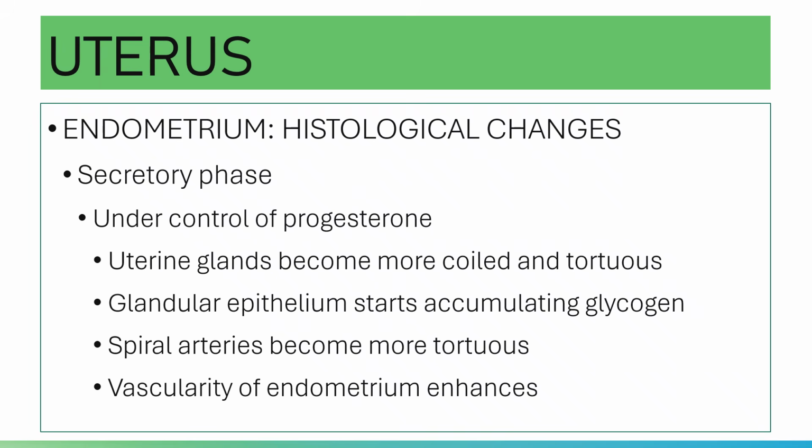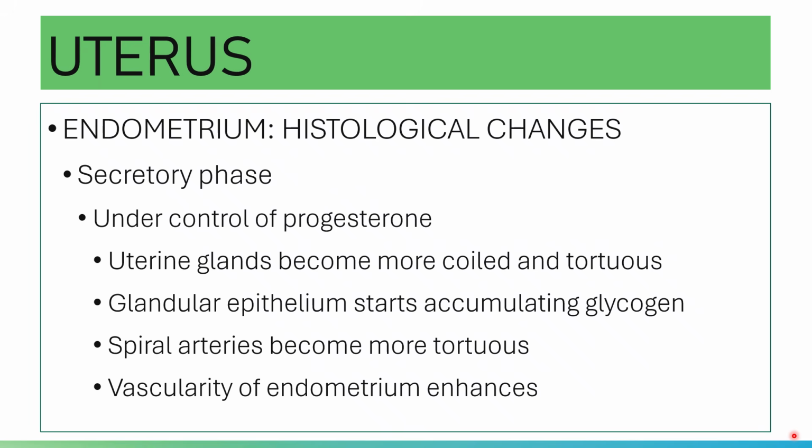You have the secretory phase also. This secretory phase is under the control of your hormone, progesterone. There are changes that happen in the glands. The uterine glands become more coiled and tortuous, which will produce a sawtooth appearance.